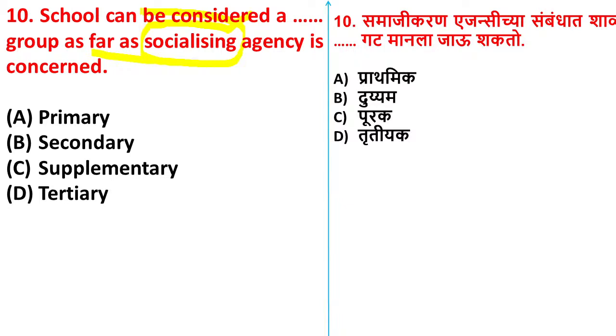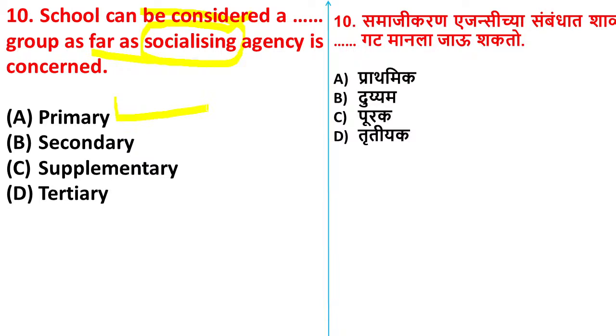Primary agency means where the children start the learning activities. It is the primary agency. Then comes secondary. Here Shivani, Jasmeet all are saying option A only. Please think once again. Imagine from your childhood, from whom you started learning.